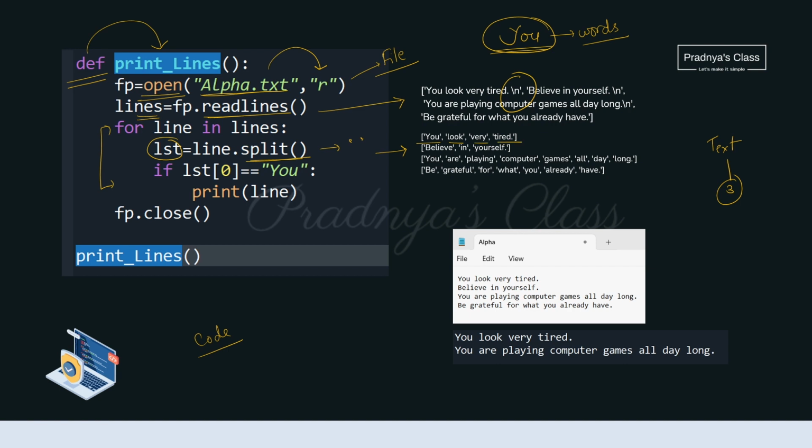We have to compare whether the 0th element of the list is U or not. That we are doing with the if. If list of 0 is equal to U, then we will be printing the line. So when we execute the print line, according to our data, we will be getting the output. As we consider this data in the file, you can see here we are getting those lines which are starting with the word U. And finally we have to close the connection.